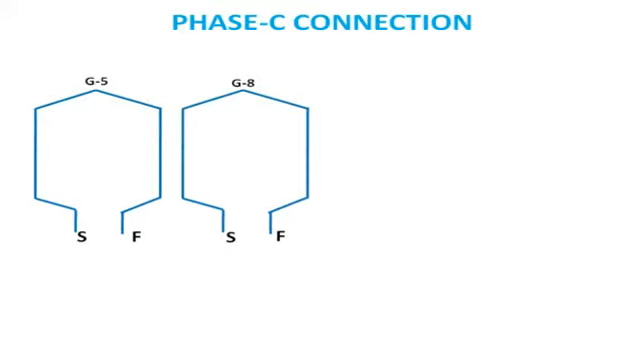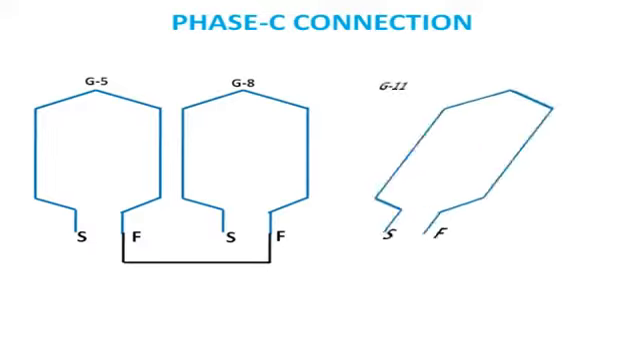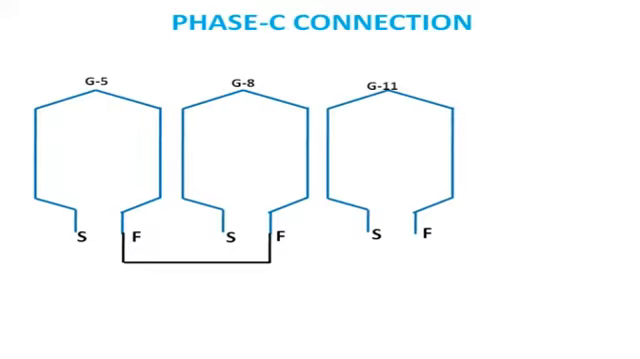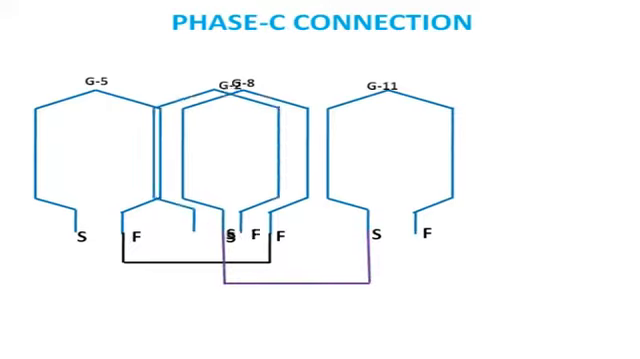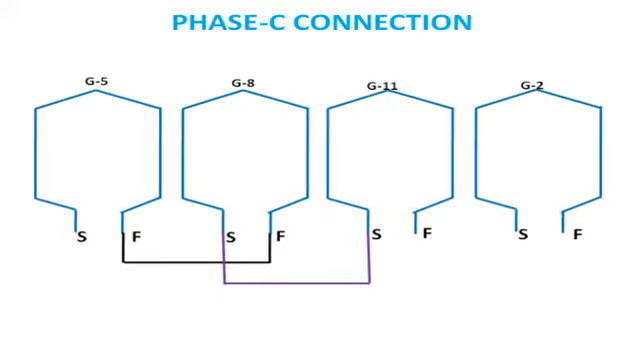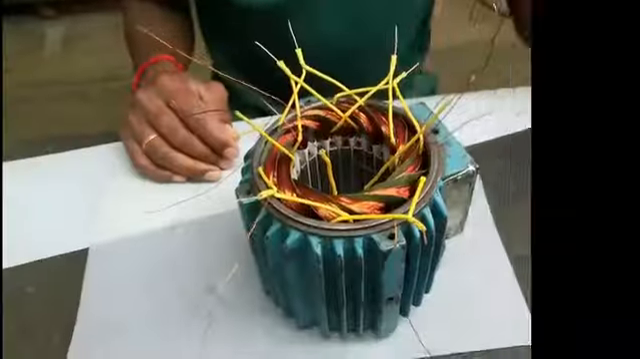Phase C, that is, it will be group 5, and finish of group 5 will connect to finish of group 8, that is after 2 coil group gap. Then starting of group 8 will be connected to starting of group 11, and similarly finish of group 11 will connect to finish of group 2, that is again 2 coil gap between group 11 and group 2, and finally starting of group 5 and group 2 will come out as C1 and C2 terminal. We should note that C2 terminal will always come in between A1 and B1 terminal.